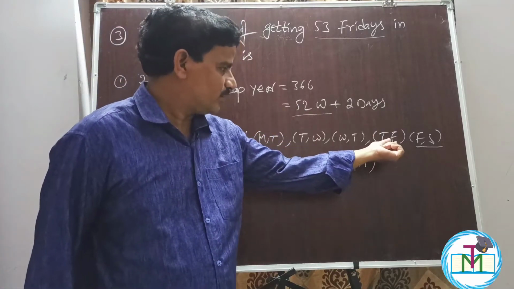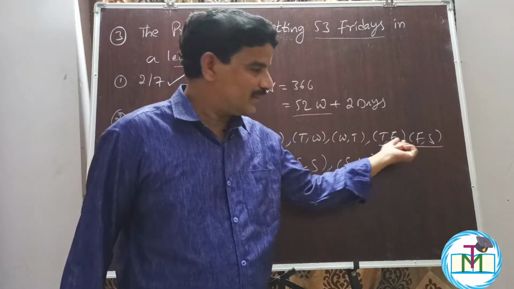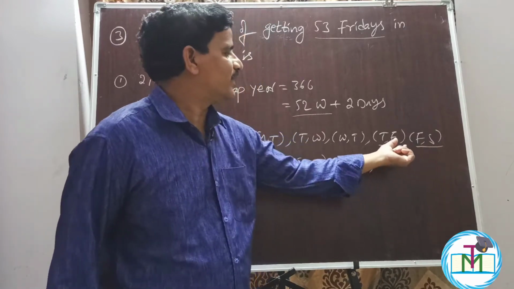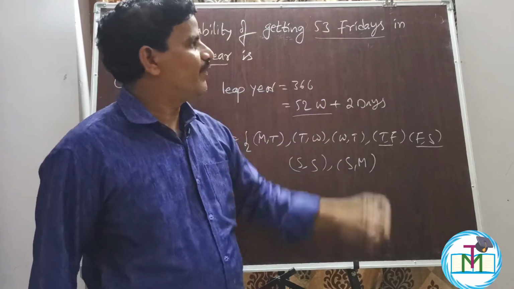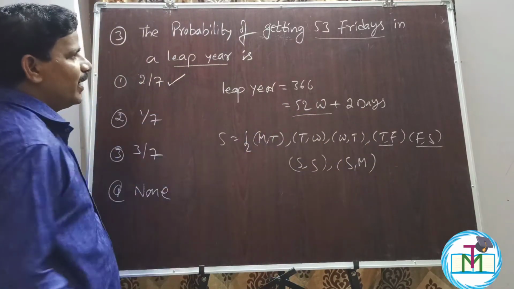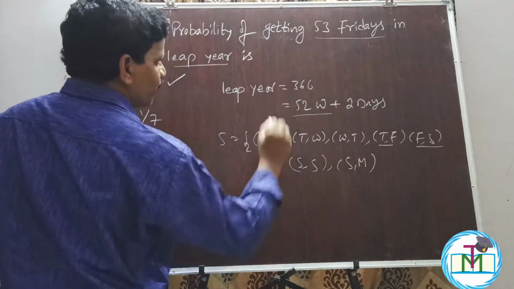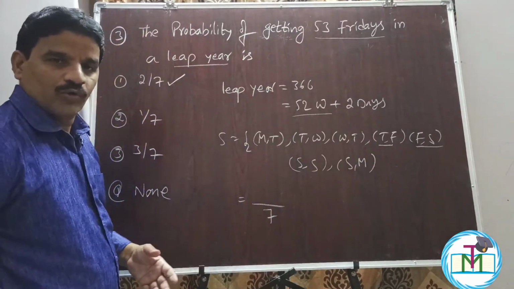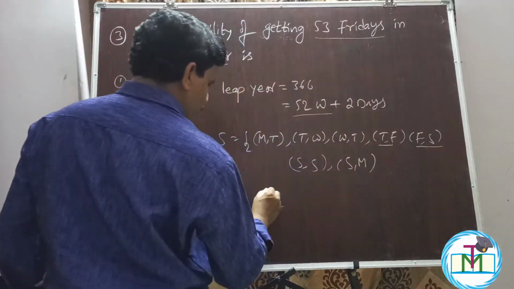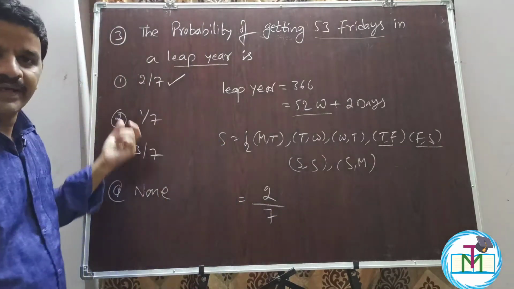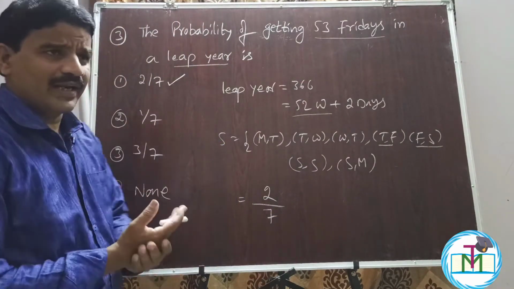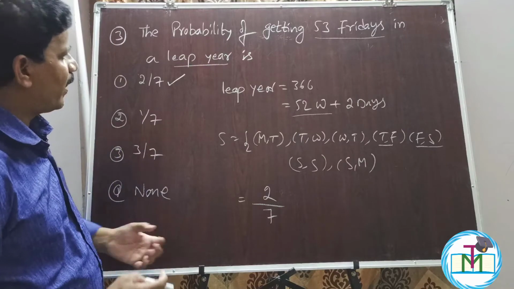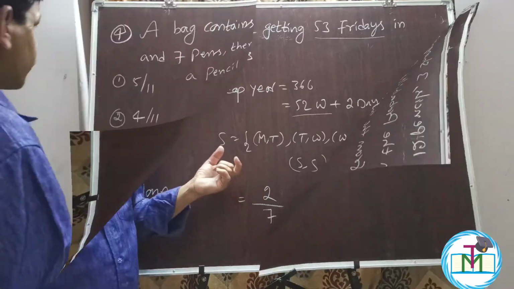If I get this or this, I get the 53rd Friday. Therefore two cases are favorable to get a Friday, so I will get 53 Fridays. The required probability is: out of 7 chances, I have 2 chances to get Friday, therefore 2 by 7, which is option 1, the right answer. This is a very important question. Whenever leap year questions or problems are asked, you have to remember this. We already discussed it in the previous video.